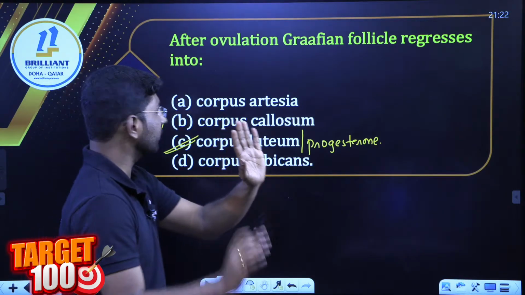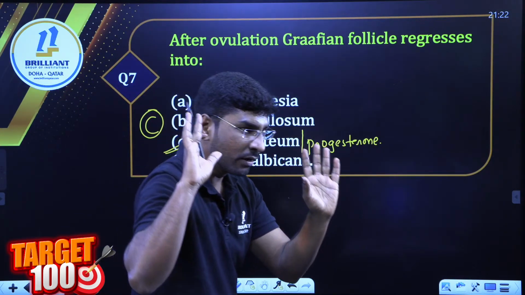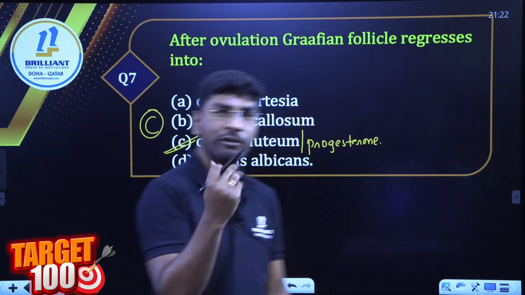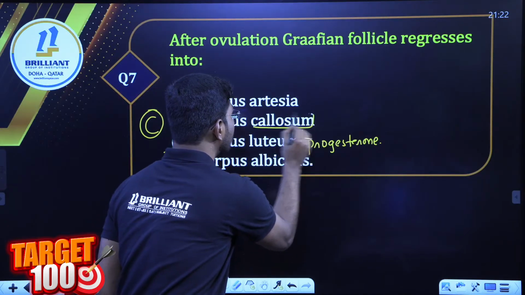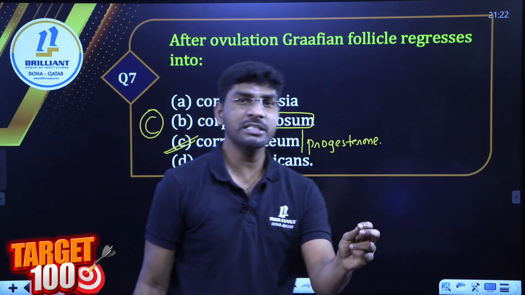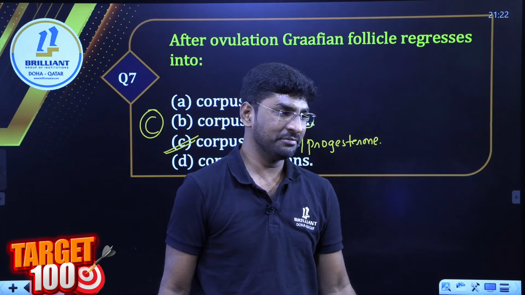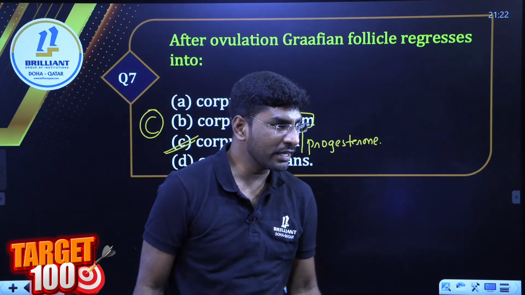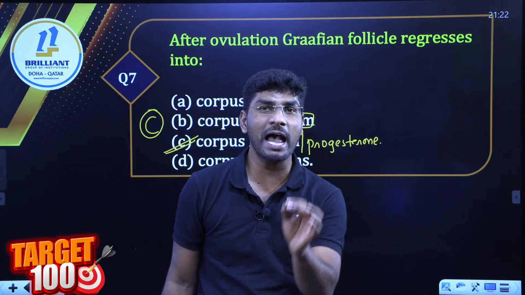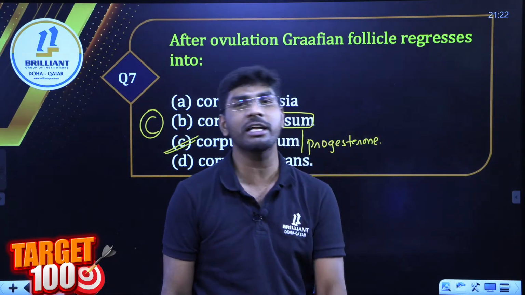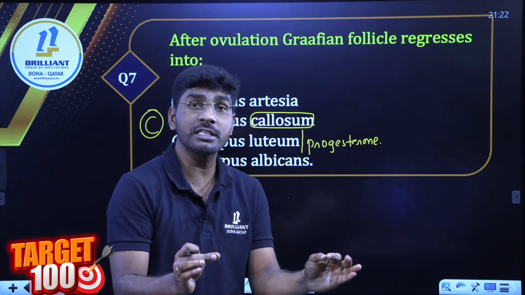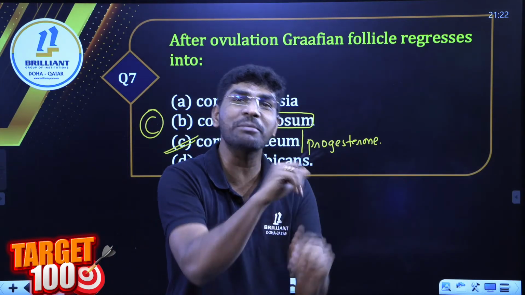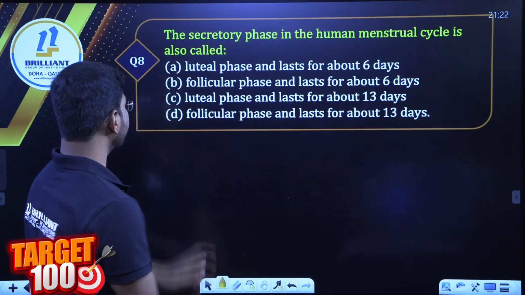Now here I have a small question. Any one of you, can you tell me what is corpus callosum? Corpus callosum is present where? Absolutely, very good. It is present in the brain. It is a connection between the 2 cerebral hemispheres. Okay, right. Now, next question.